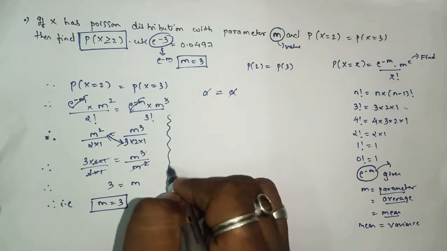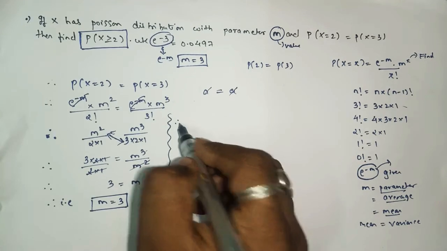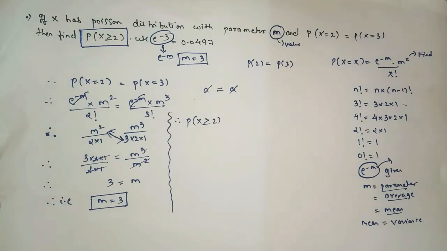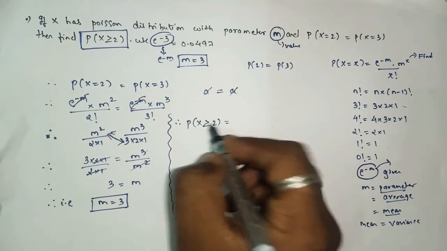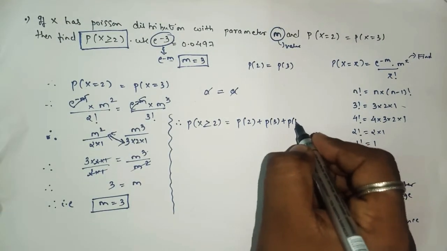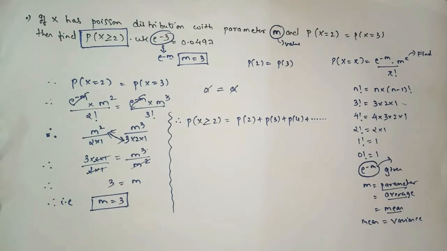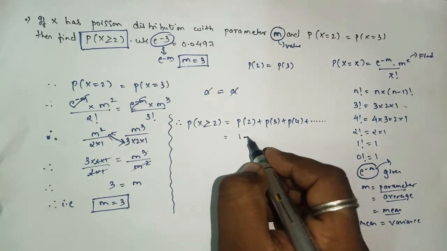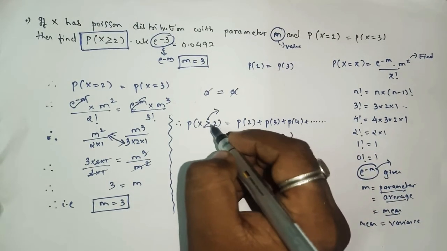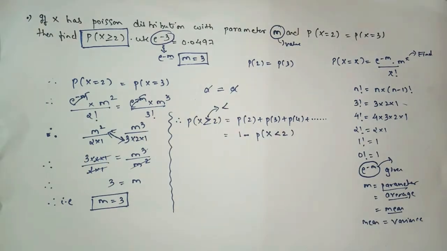Now after this we'll see the actual question, what we have to find. Here we have to find P of X greater than or equal to 2, yes or no? So greater than or equal to 2 means P of 2 will come, P of 3, P of 4, till where we don't know. As in the last lecture I had explained, if you don't know till where we have to consider the values, apply the shortcut formula. So the shortcut will be 1 minus P of X less than 2. Just take the negation of this, the negation will be less than, yes or no?